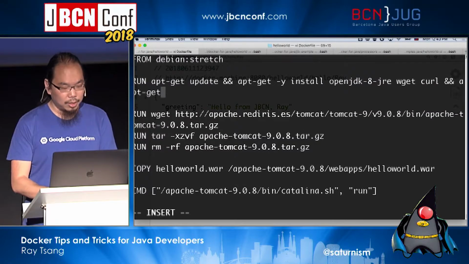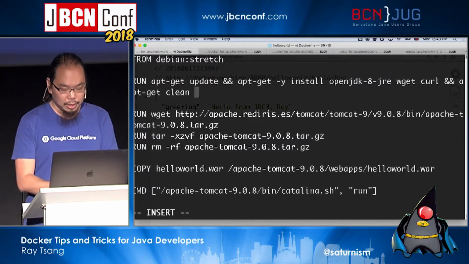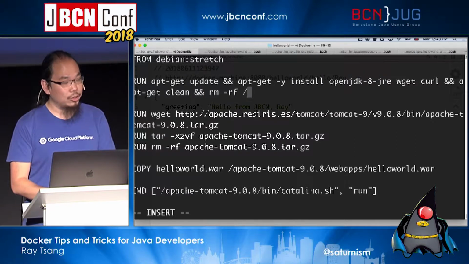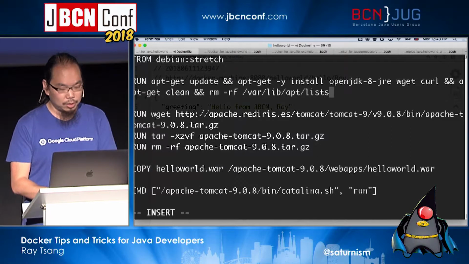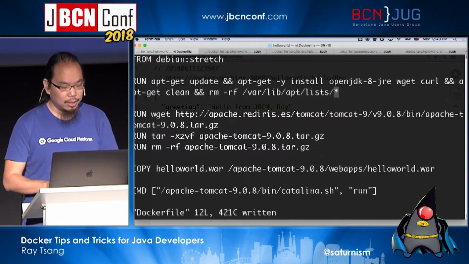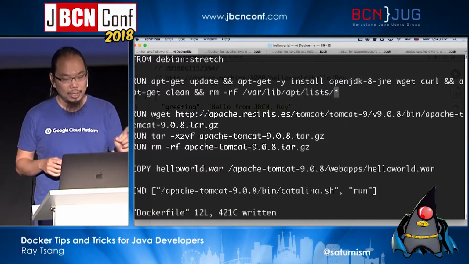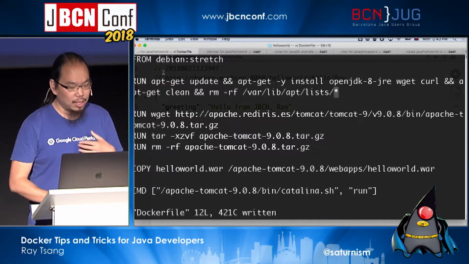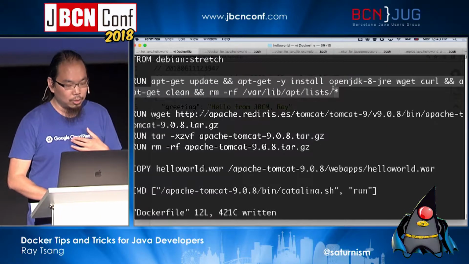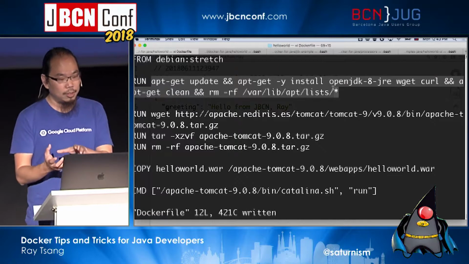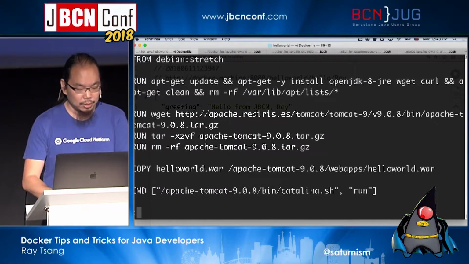So for example, here I can say apt-get clean, and then I can delete the caches that were downloaded by apt-get update, right? So I can do something like /var/lib/apt/lists. So I delete the cached data. And this will generate not 3, 4 layers. This will just generate 1 layer. And the aggregate of the commands that you have done here is going to result in the final layer that will be the size that you get, right?